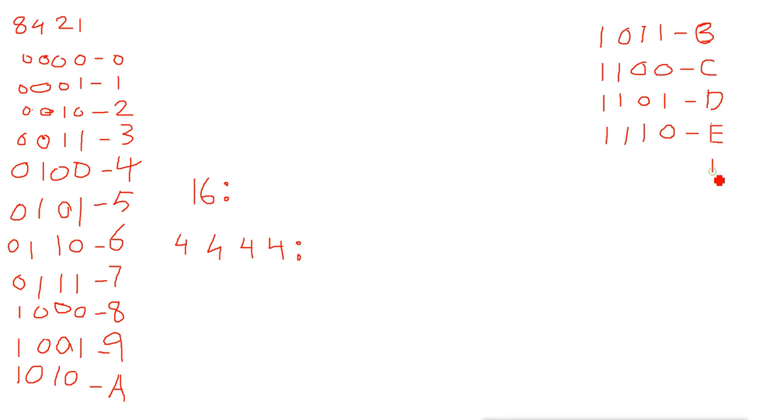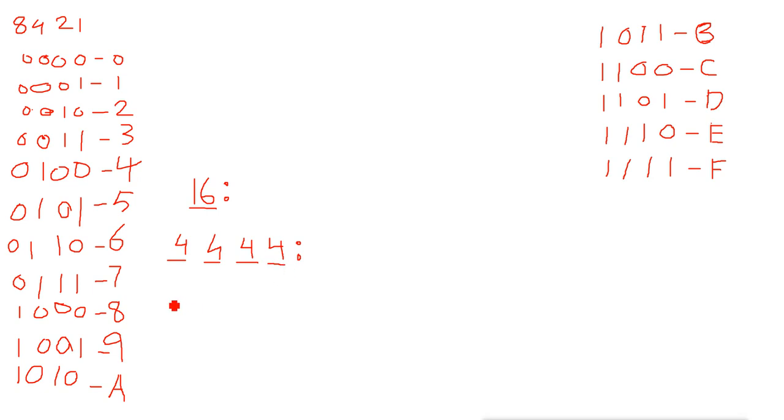Finally you will get F in hexadecimal. So A to F. Now here F means what? 15. And for 15, all 4 bits, first, second, third and fourth, will get on. So this whole hexadecimal range we can represent within these 4 bits. We don't need more bits to represent a hexadecimal digit, and that is why these 16 bits are divided into 4 bits to represent them in hexadecimal.